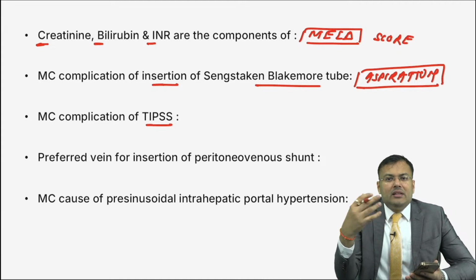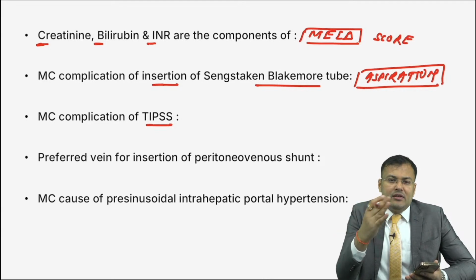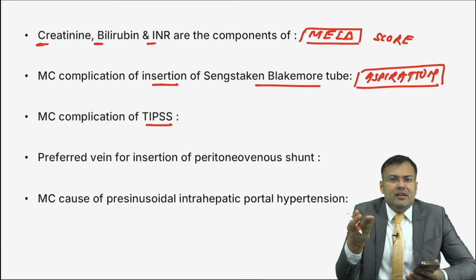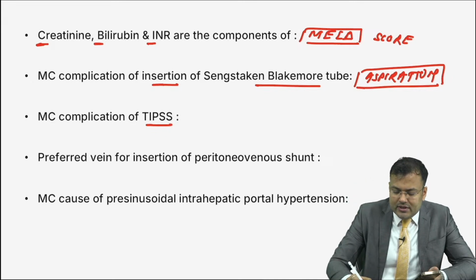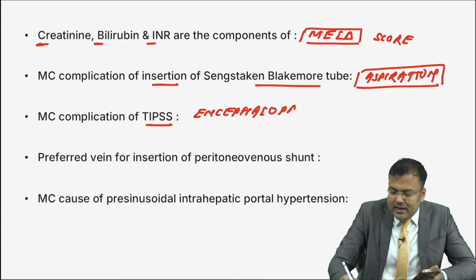So what will happen? The high ammonia of portal vein enters into systemic circulation. Why? Because in the liver there is urea synthesis. So ammonia-rich blood enters into systemic circulation, leading to hepatic encephalopathy. So this is hepatic encephalopathy, the most common complication.